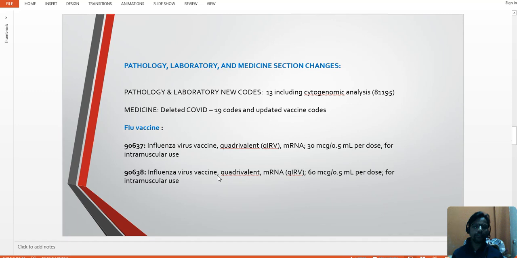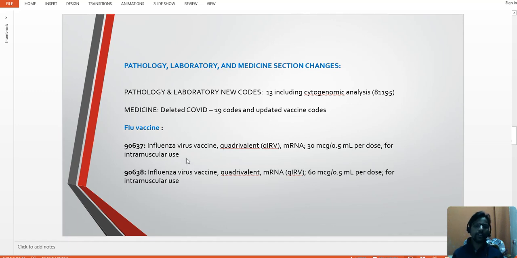Now we will see a few vaccine codes here. First we are having flu vaccine 90637 and 90638, influenza virus vaccine quadrivalent mRNA 30 micrograms per 0.5 ml per dose for intramuscular use.